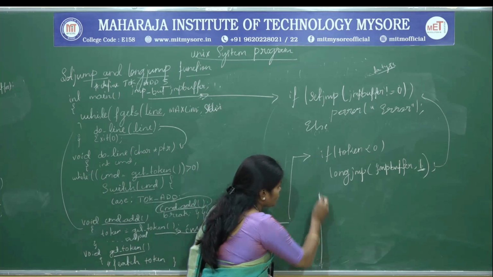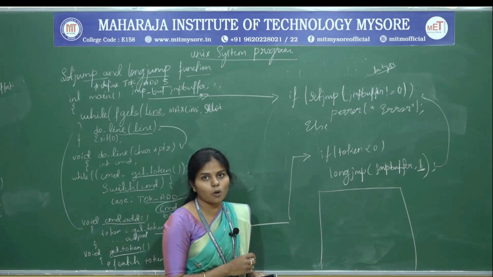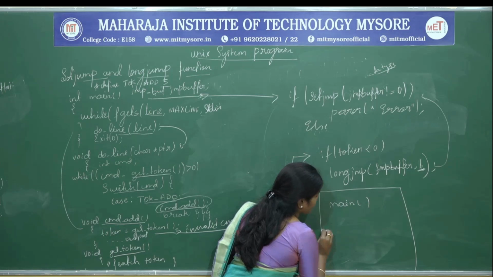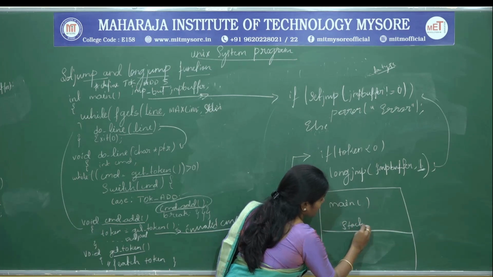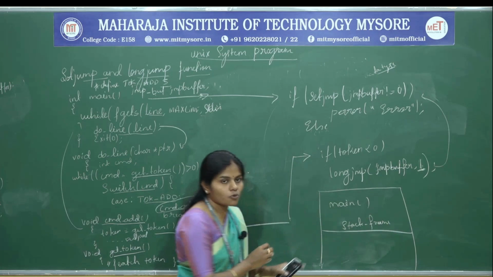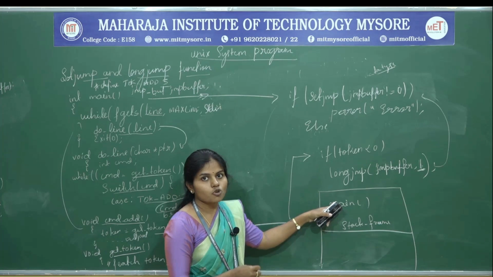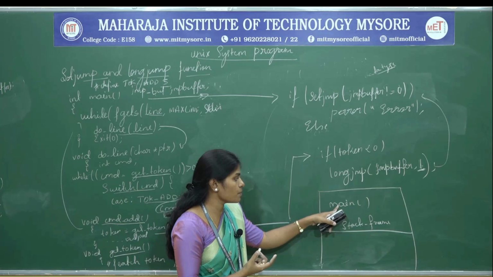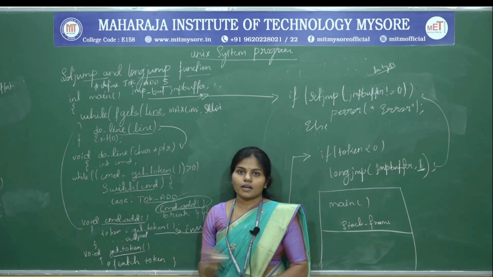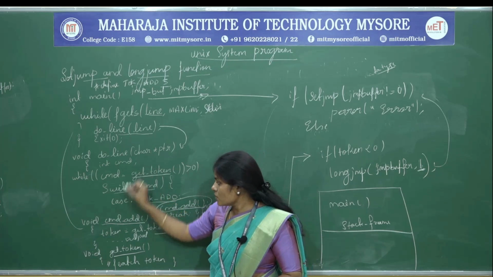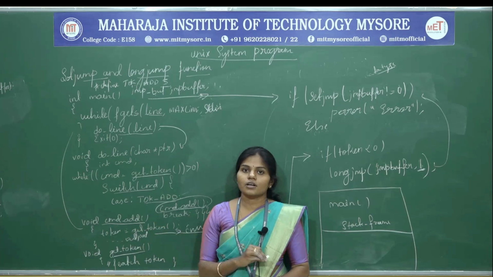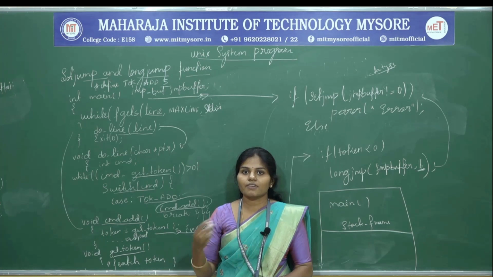Now what is the advantage of using longjmp and setjmp? See here, the main function, and we have the stack frame, right? The stack frame will be created for main. As we saw in the previous diagram, for main the stack frame will be created. For the next one, after that do line, the stack frame will be created. Then for get token, one more stack frame will be created. For the CMD, the stack frame will be created.